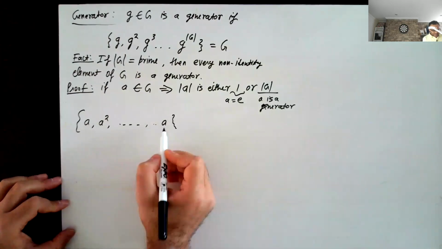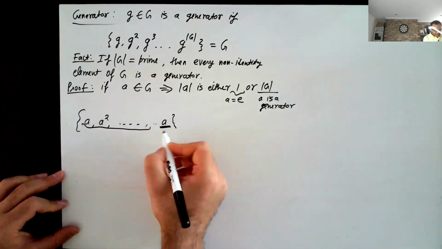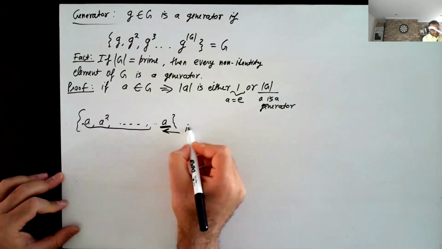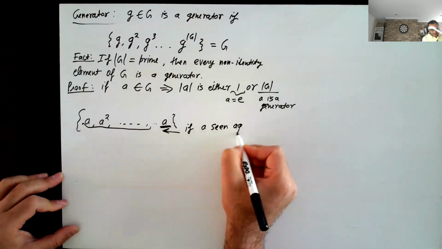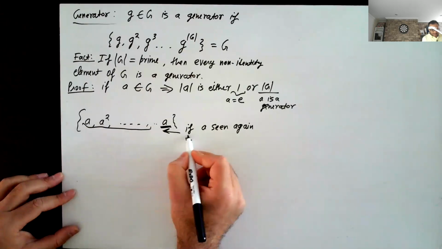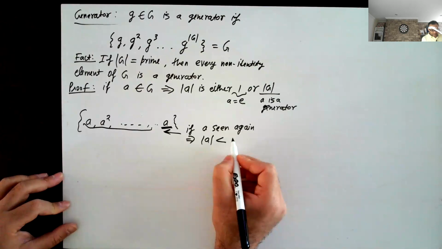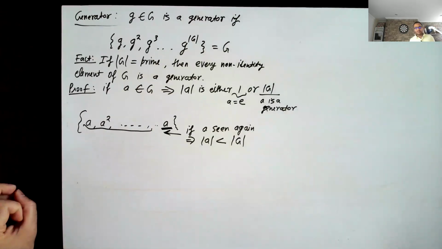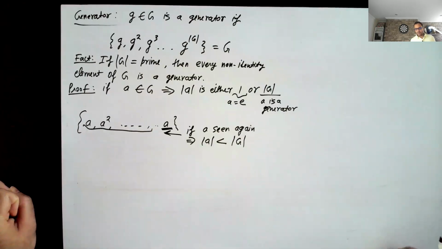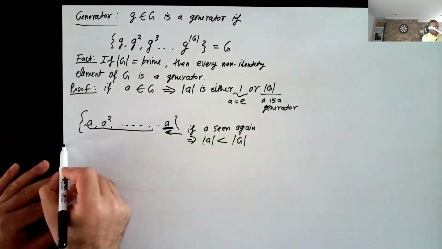If A is seen again, this implies that the order of A is actually less than the order of the group, but that cannot happen in a prime order group because the order must evenly divide the order of the group. Okay, so just a proof sketch.